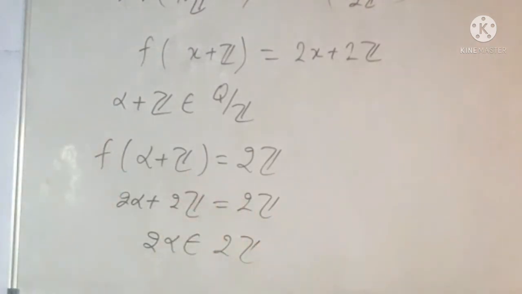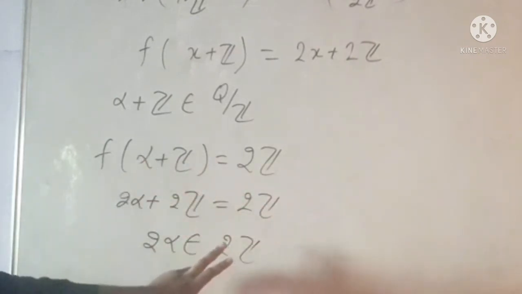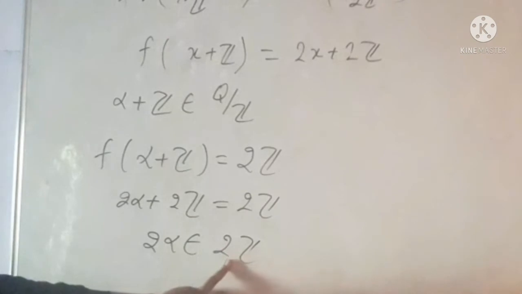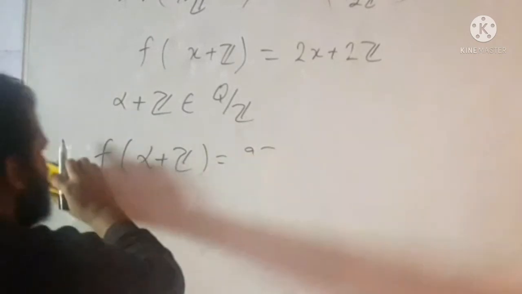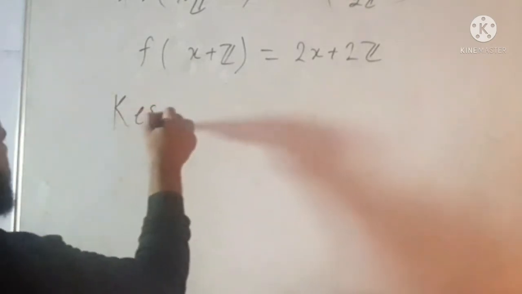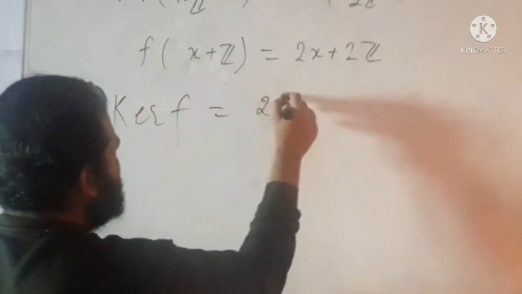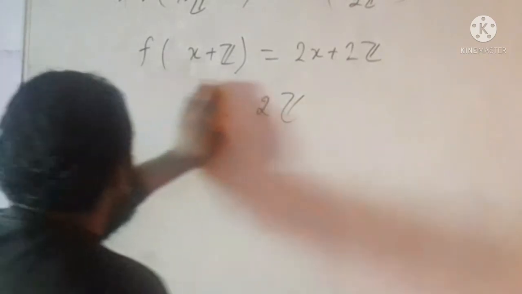Okay, so each alpha comes to be in 2Z. So this is what? Identity element. Okay, so there is a unique element. Here the kernel of this mapping is Z. Okay, once the kernel is the identity, this is 1-1.